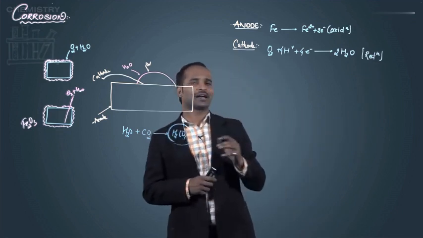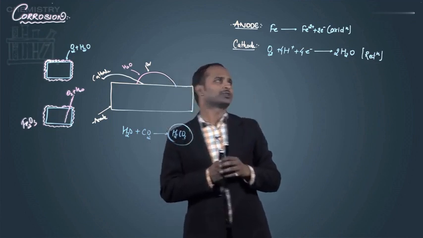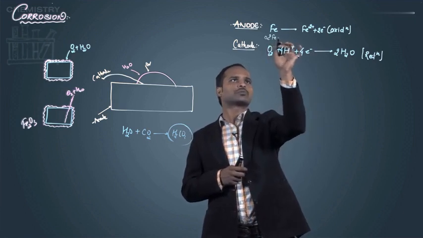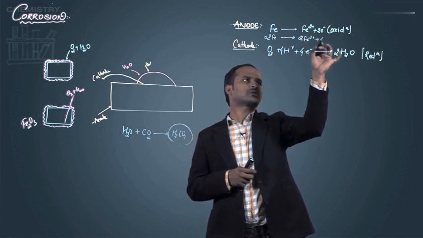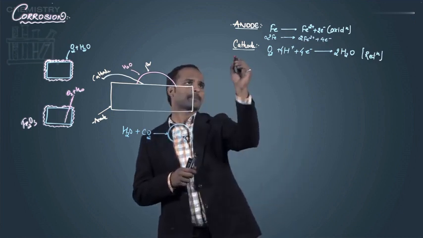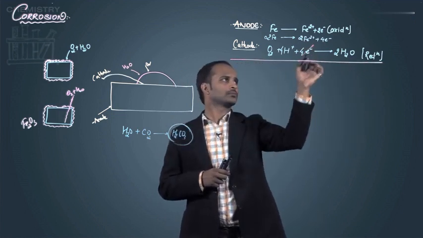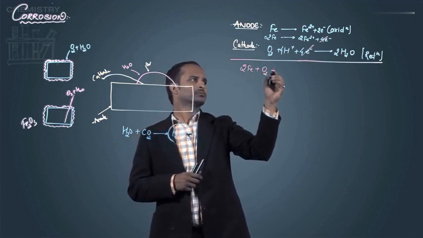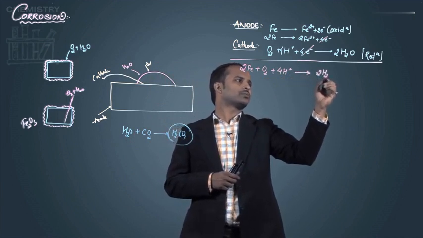Now let us add both the reactions so that I get the overall reaction. But before the addition, the electrons should get cancelled. Here it is 2, here 4, so multiply this reaction by 2 so that the number of electrons becomes equal. So 2Fe gives 2Fe2+ and 4 electrons. During the addition, the electrons get cancelled, and we have 2Fe plus O2 plus 4H+ gives 2H2O plus 2Fe2+.